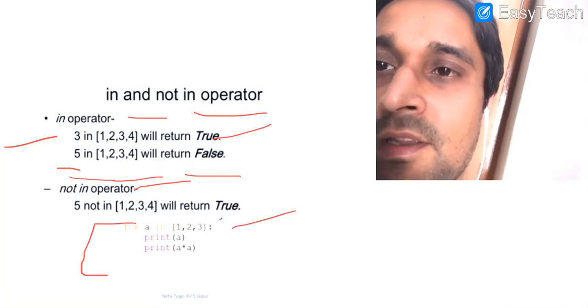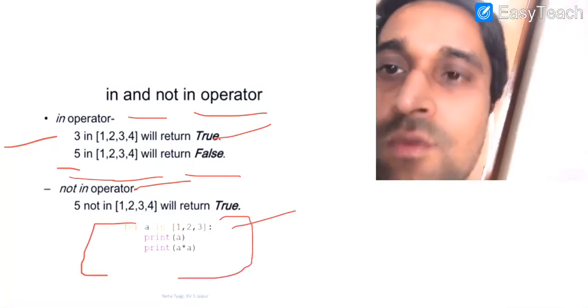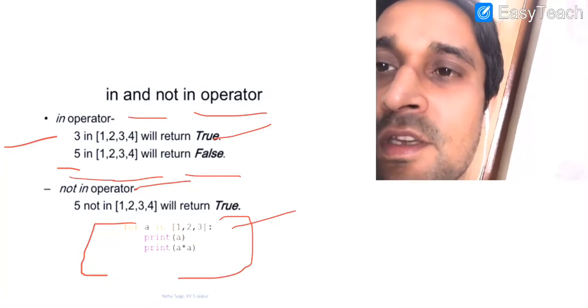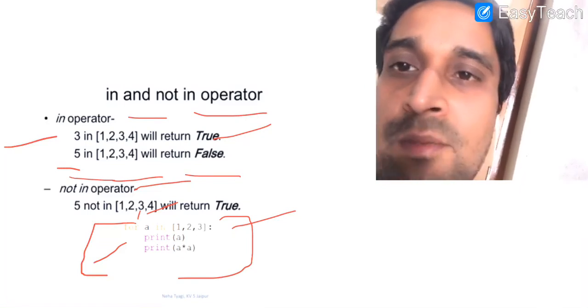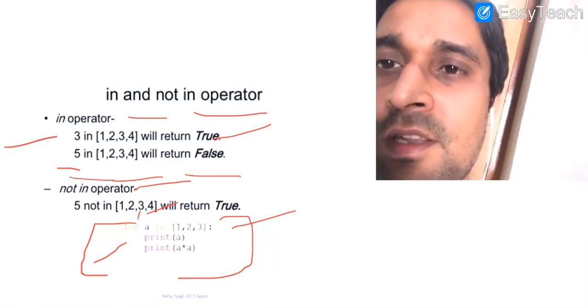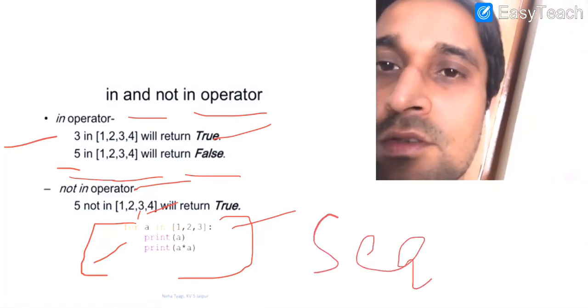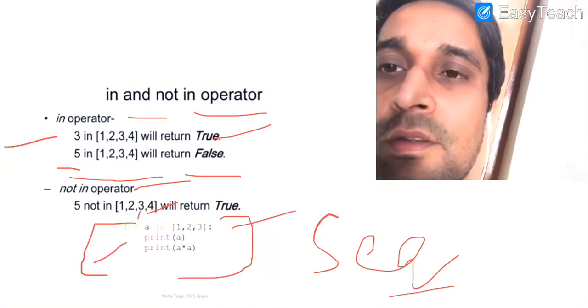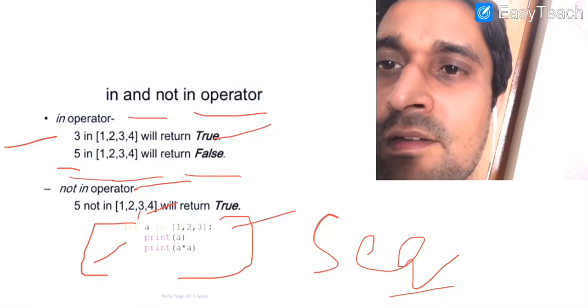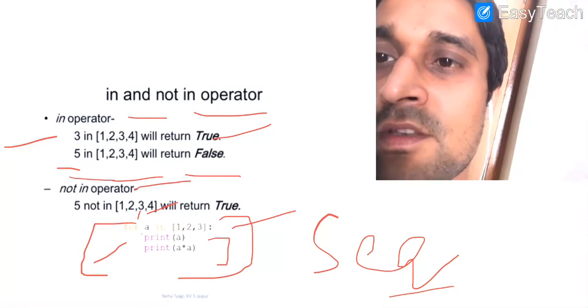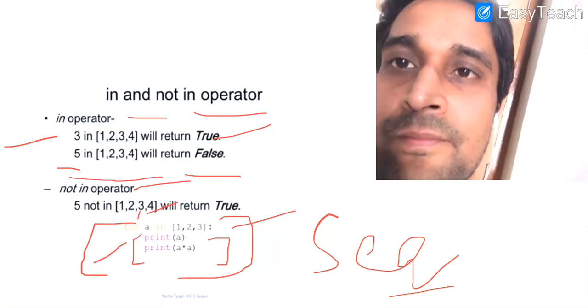We have an example here with the in operator, in which we are using a for loop. For is a keyword in Python. Thereafter you can use any valid identifier. Here we have used a. Then in is the membership operator. After in we need to use a sequence. You can use a tuple, string or a list here, and in that we want to execute these two statements.